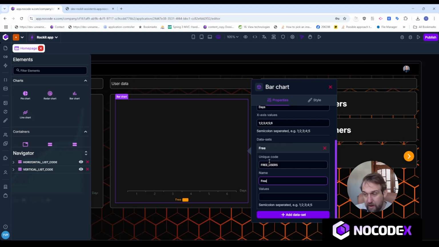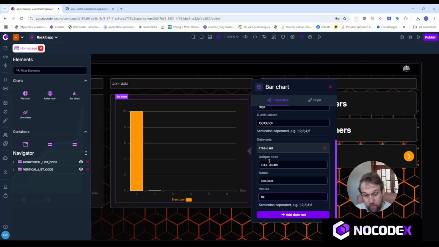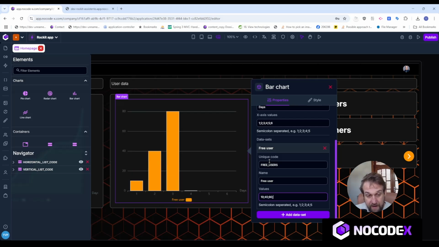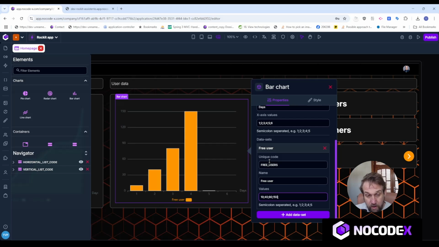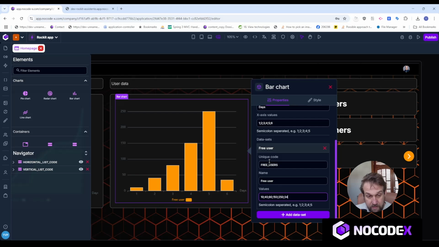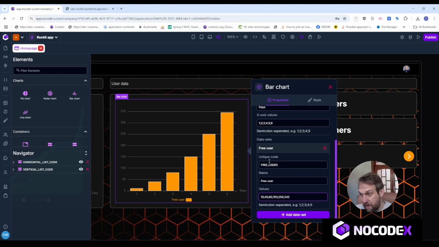So I can add a name for my data set, for example, free user, and then I can add a set of values for that data set. And again, this is a semicolon separated text. So let me just add the amount of free users. Let's start with 10. Let's then head over to 40, then 80, then 150. 150, oh, that's a bit too much. And then 250, and last, let's talk about 345. So I have a growing number of free users along my days.